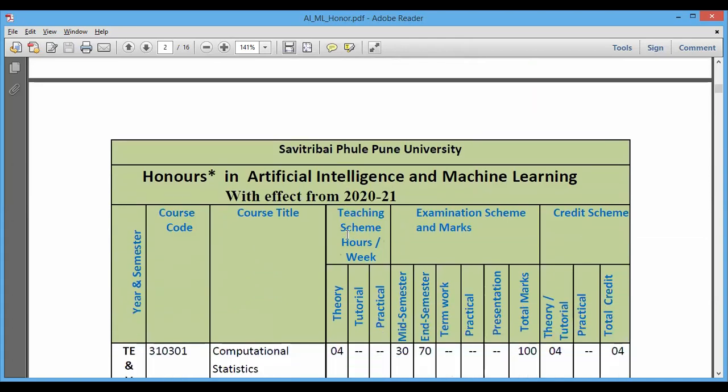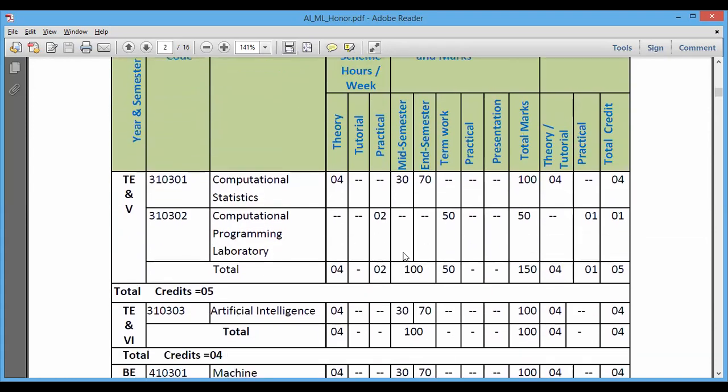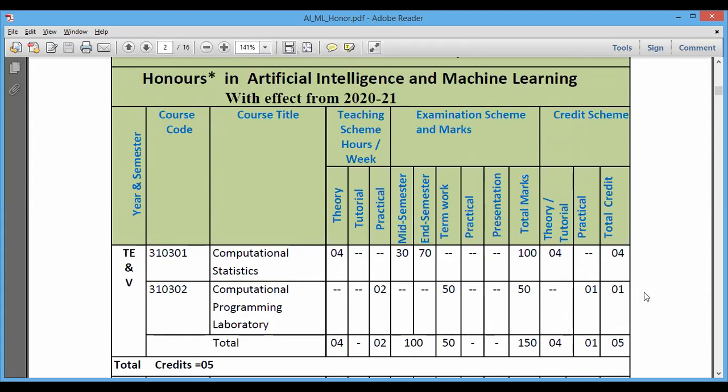So let us see, this is semester number 5. In this, we are going to learn computational statistics. It is expected that there will be 4 theory sessions per week and 2 hours per week for the practical session.